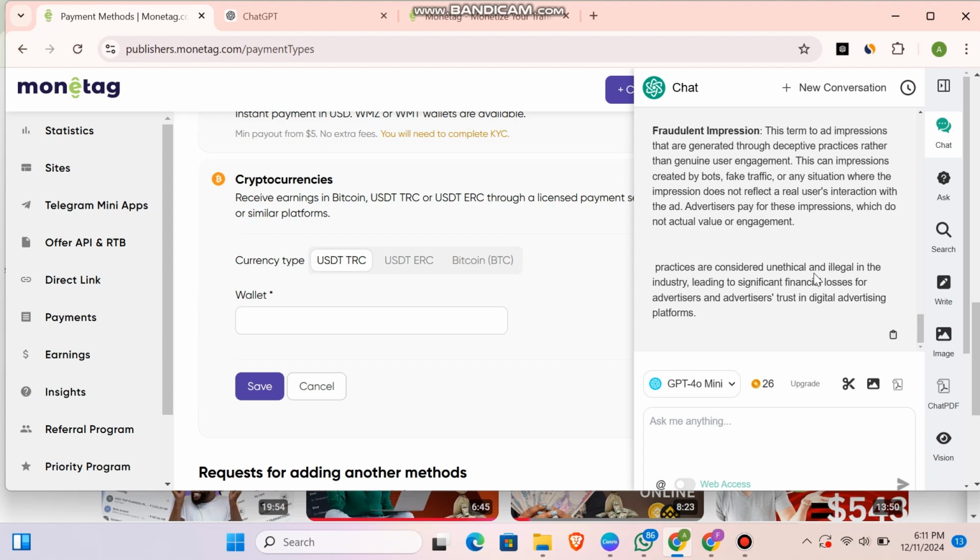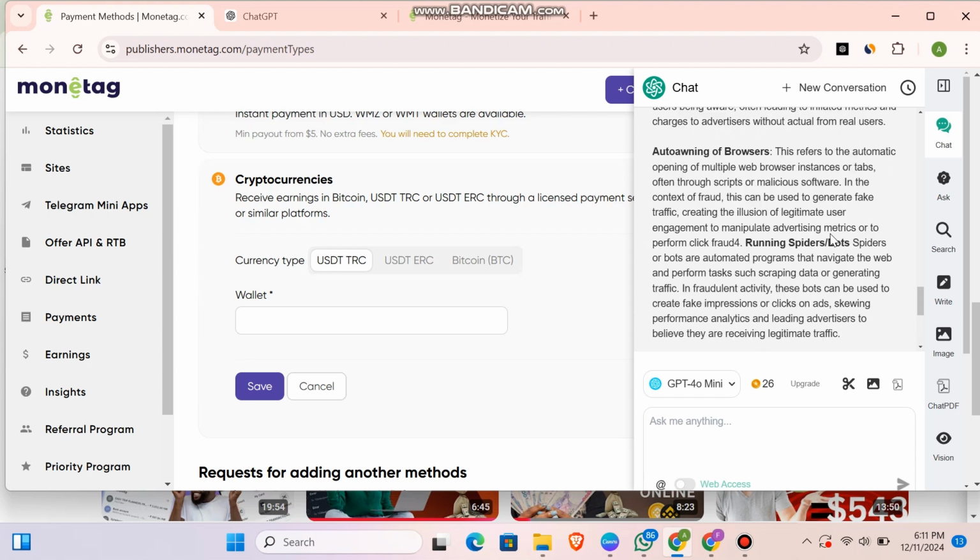Okay, so if you are an advertiser or a publisher, make sure any impression you are generating into your Monetag account is from a real source, not from a fake source, because a fake source is going to affect your Monetag account, and at the end you might get to know that whatever you've done is a waste. You spend your time, you spend your energy and a lot of stuff creating fake traffic into your Monetag account. So there is the need for you to put an end to that.